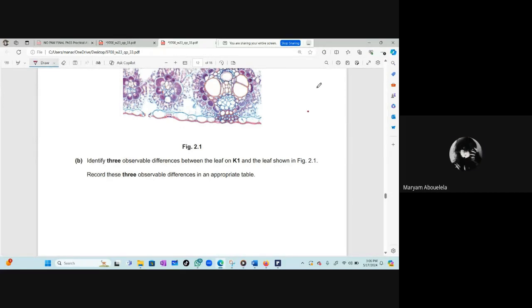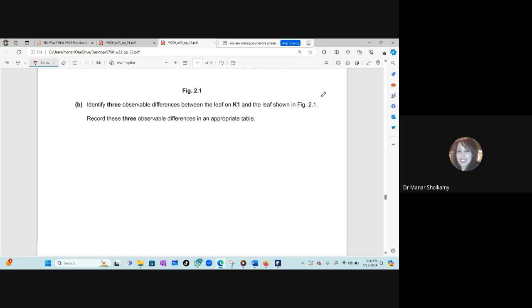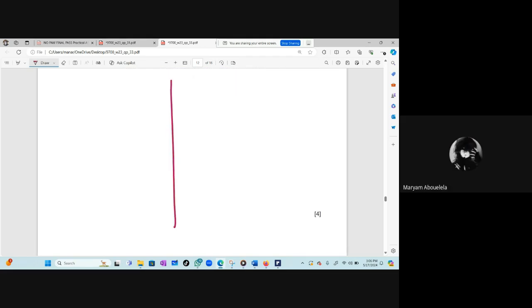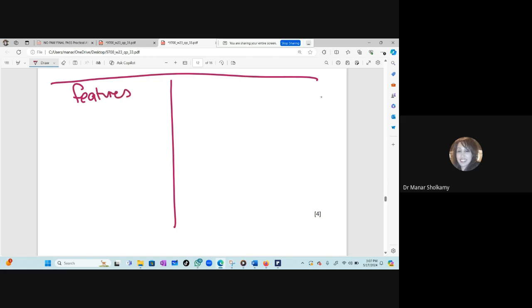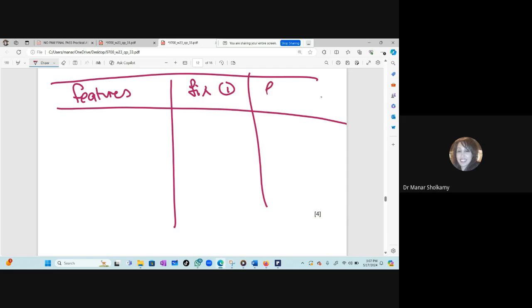How many columns will we have? A column for features, then a column for figure 1, and then a column for figure 2. And you will write clear features.